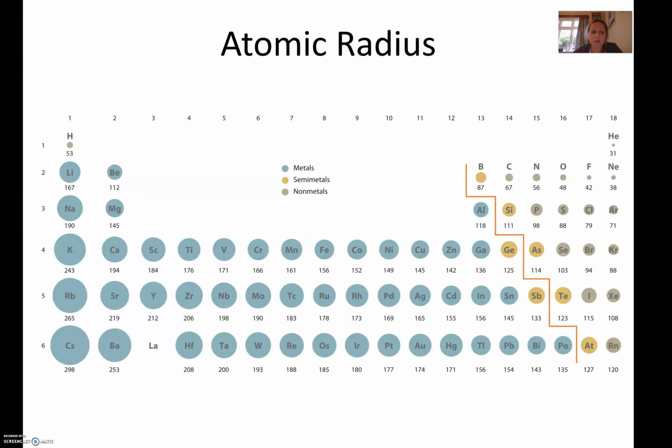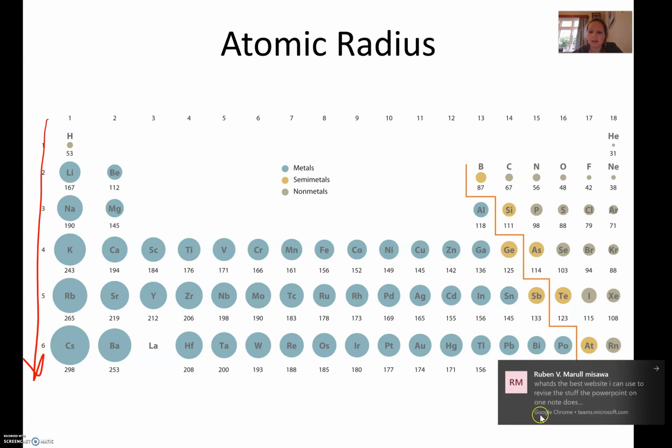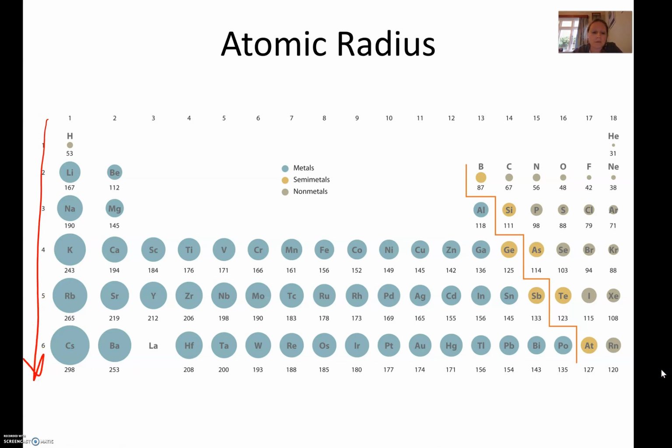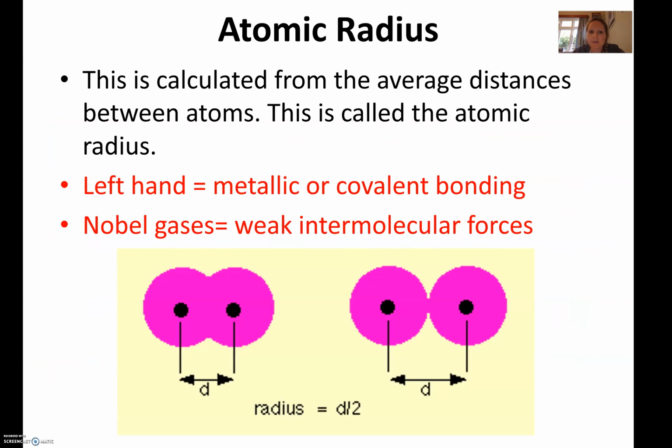So here's the general trend of atomic radius. The size gets bigger as you go down a group, and the size gets smaller as you go across the period. And we're going to talk about why that is now and exactly what is atomic radius. So atomic radius is calculated between the average distance between the nuclei of two atoms.